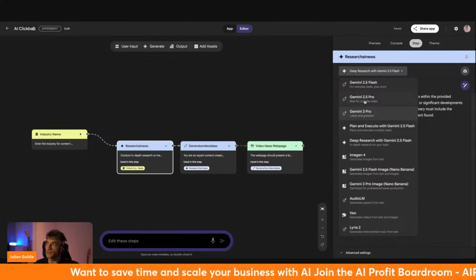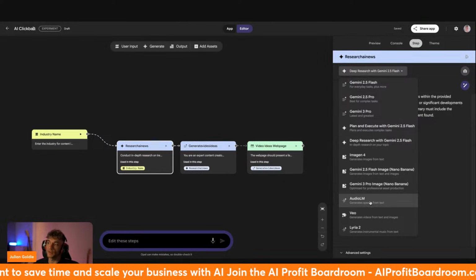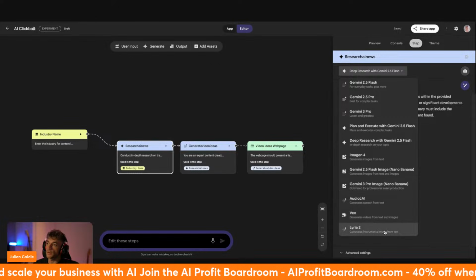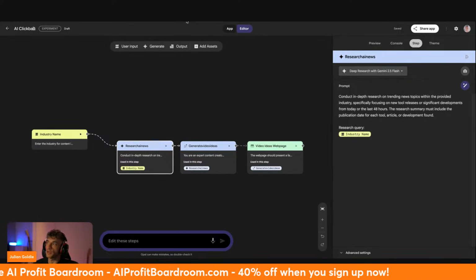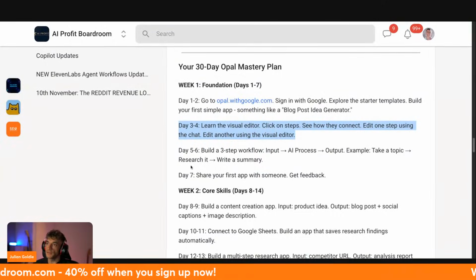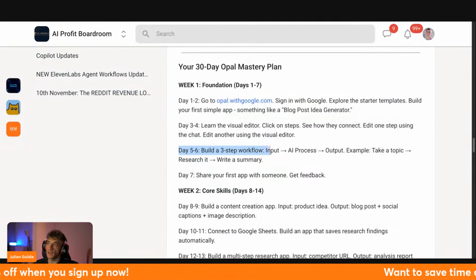You can even change the model that you're using, right? So you can see how you can switch between audio, LM, Veo. You've got, for example, Lyria. You've got Imagen, deep research, right? You can build whatever you want and use whatever API you want, as long as it's Google related and within the Google ecosystem. And then day 5, I would recommend building a 3-step workflow.